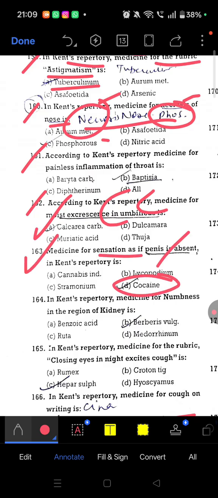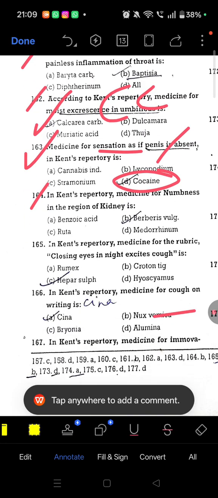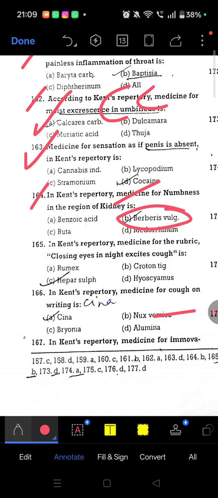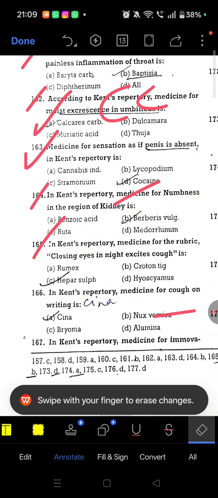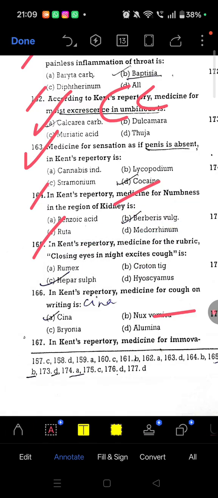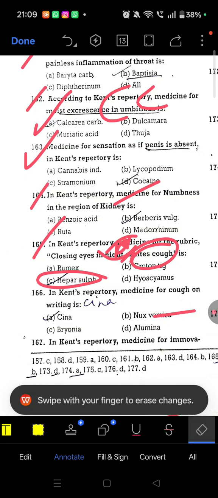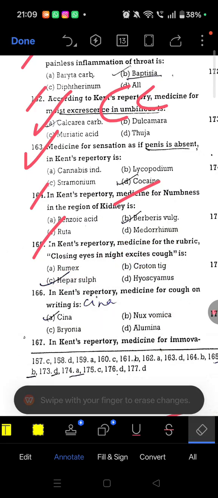So this is cocaine. 164. In Kent repertory medicine for numbness in the region of kidney, we all know Berberis vulgaris. 165. In Kent repertory medicine for the rubric closing eyes in night. Closing the eyes in night excites the cough. So medicine is Hepar sulph. So very important medicine, Hepar sulph. If the person closes the eyes, cough is excited. So Hepar sulph.